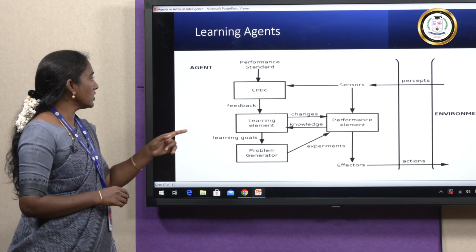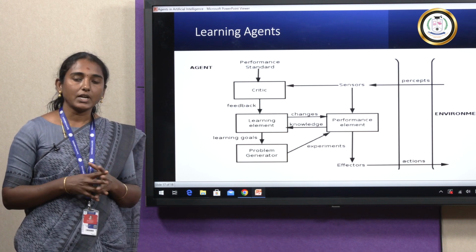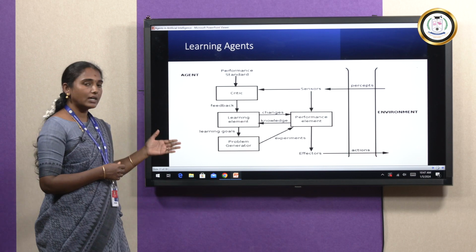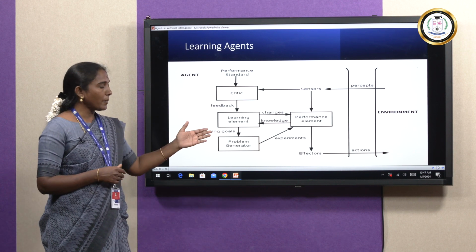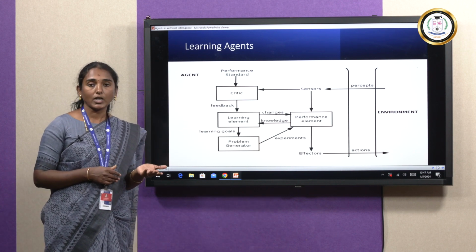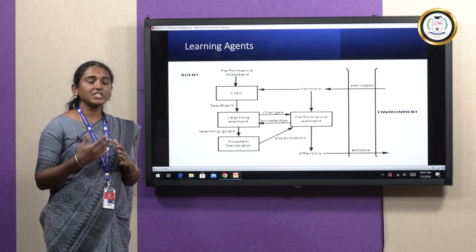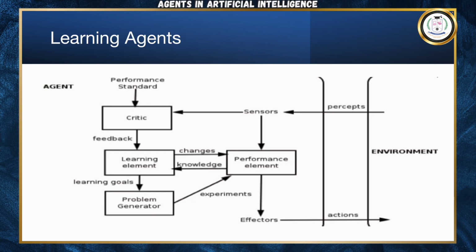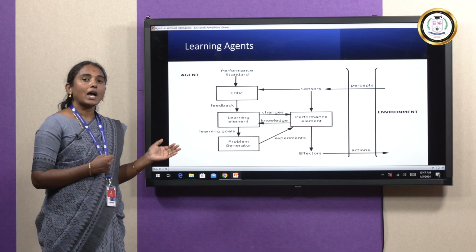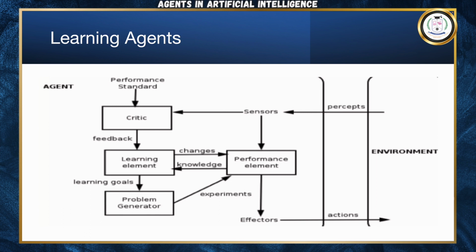The current state information goes to the critic, and the critic function compares the current state information and historical state information and gives feedback to the learning element. The learning element learns from the feedback and compares it with the performance element, which I already said has historical information. If there are any changes or any knowledge, it is taken from the performance element and goes to the problem generator. The problem generator gives the appropriate action to do the task using the actuators. So this is the architecture for learning agents. These are the types of agents in AI. Thank you.